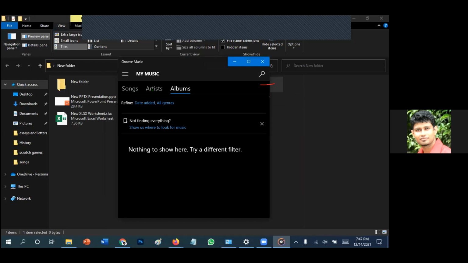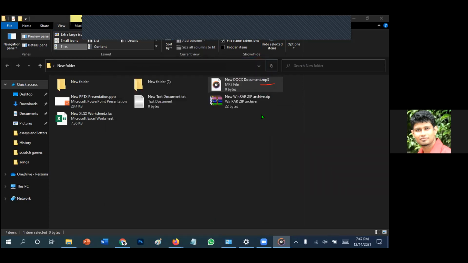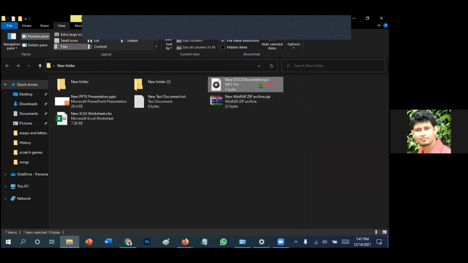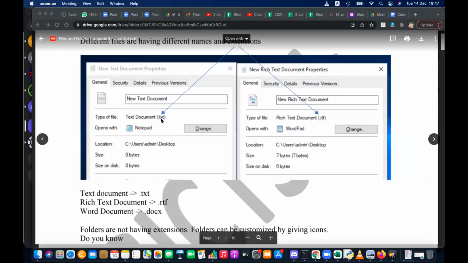Right? Okay. So extension is used to do what? Extension is used to recognize the file type and the application to open that file. So that is why extension is important. All the files have extensions.